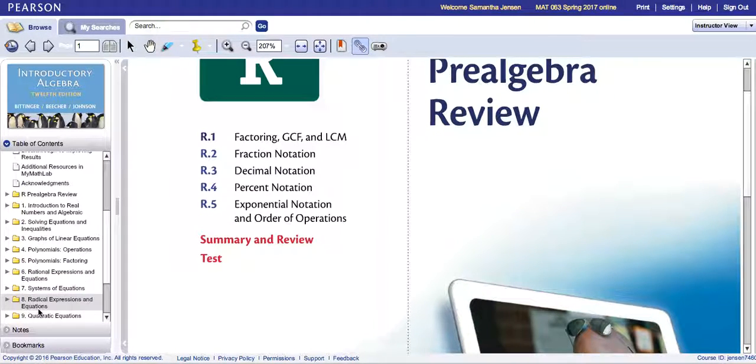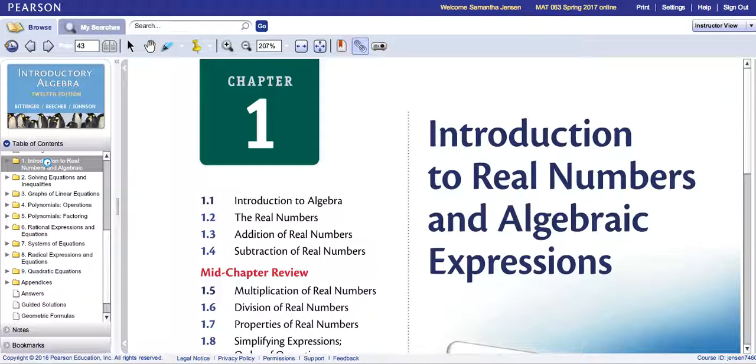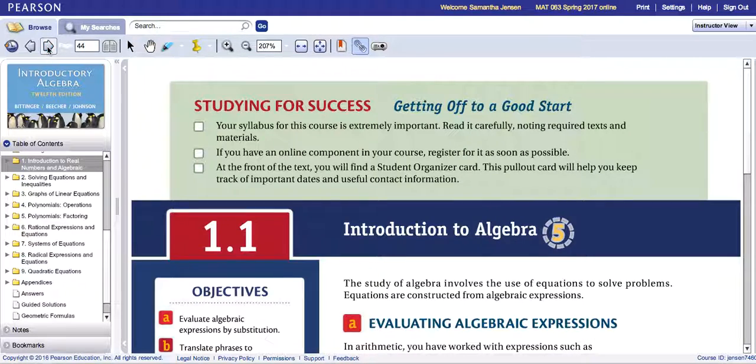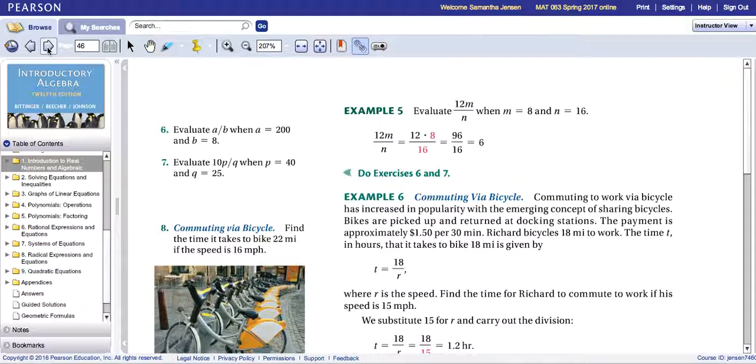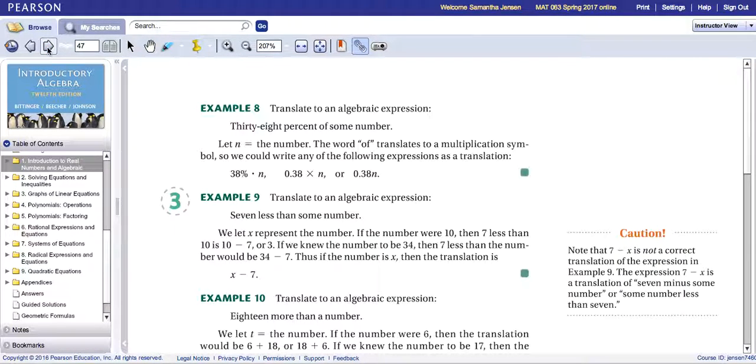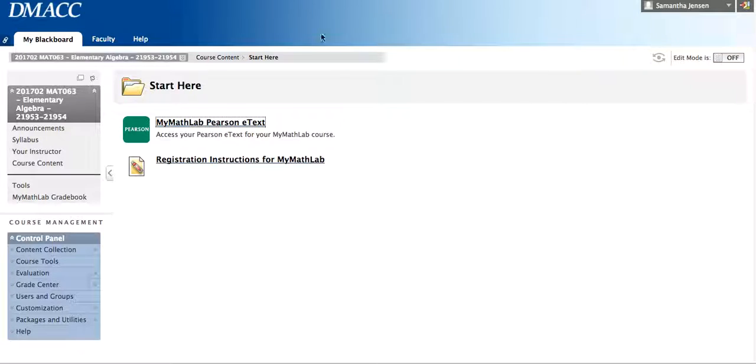And over on the left, you can navigate to different chapters. Here's chapter 1, and then in the upper left-hand corner, you can turn the page. So this is just like your print copy, only it's online. Okay, once you have your ebook and you've registered online, you are ready to get started.